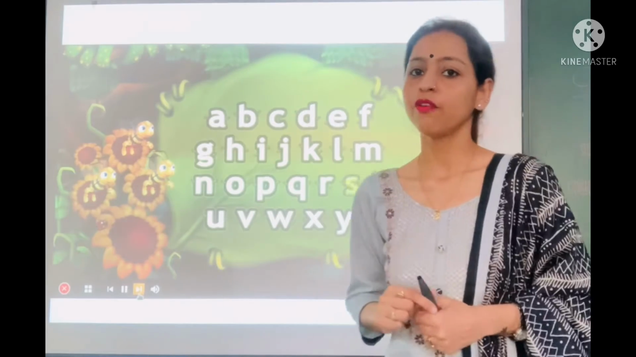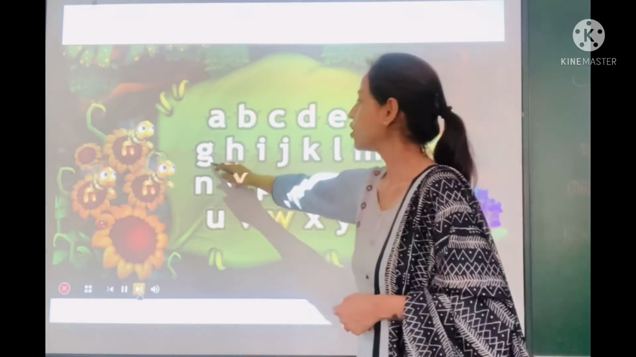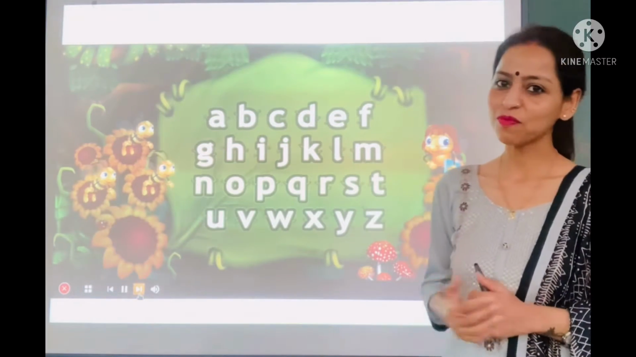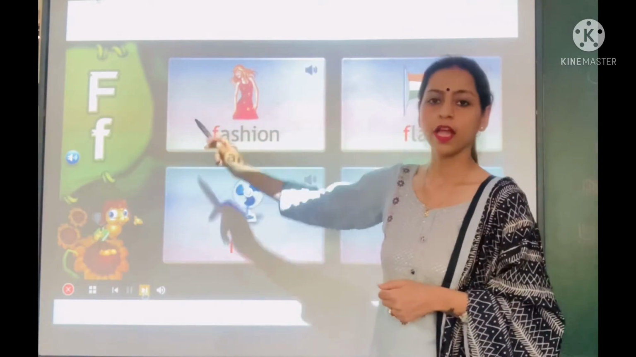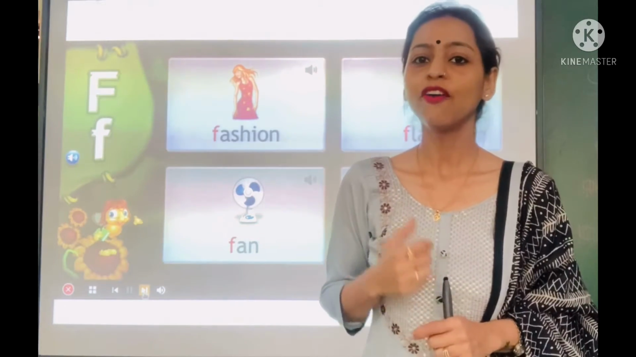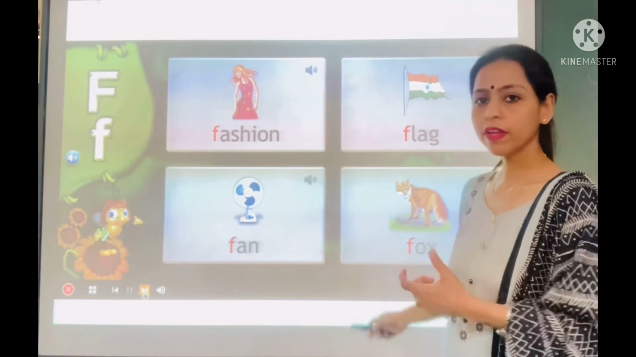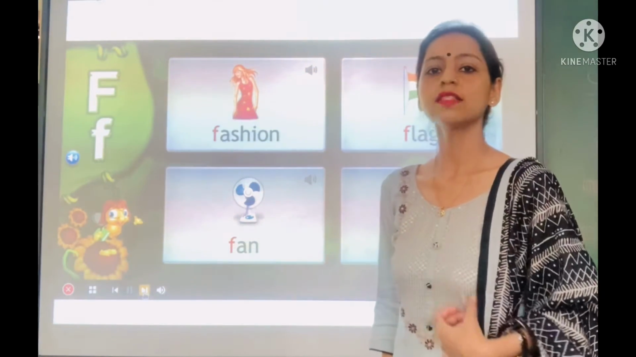In today's class, we will learn the next 5 sounds, that is F, G, H, I and J. So let's move on. On the screen, you can see the letter F. The sound of letter F is F. Now you can see some words on the screen. We will pronounce these words using the sound of letter F as F.